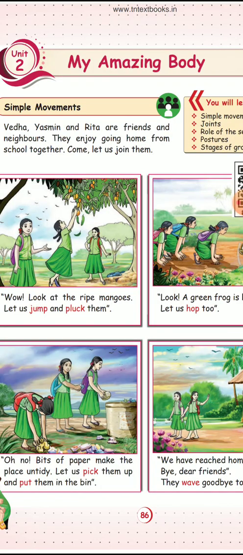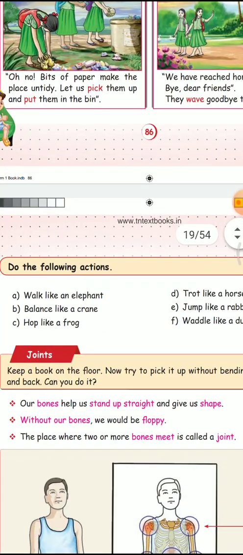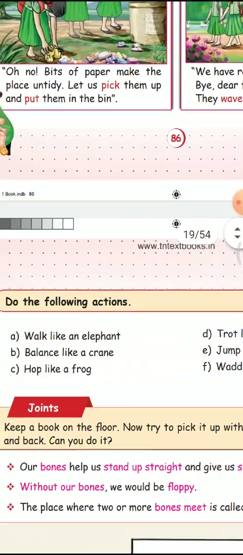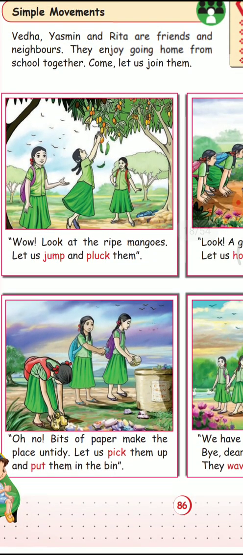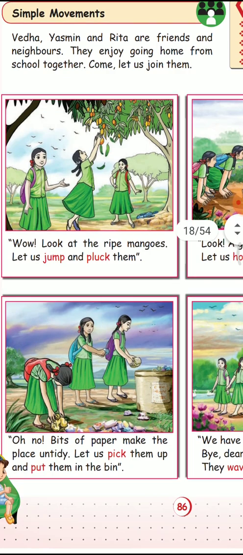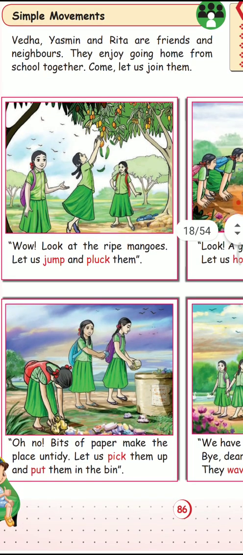See the first one. Here they have given some simple movements. In the first picture the girl is jumping and plucking a mango. So the movement here is jump and pluck.